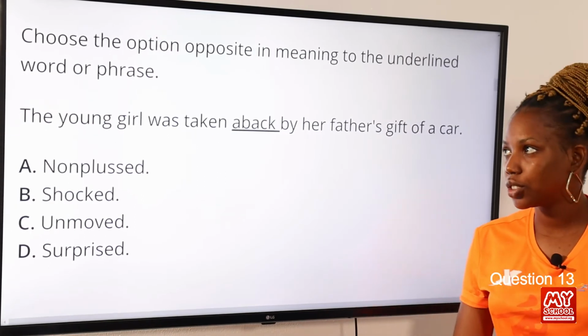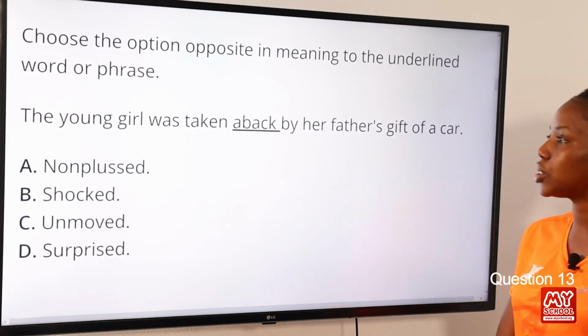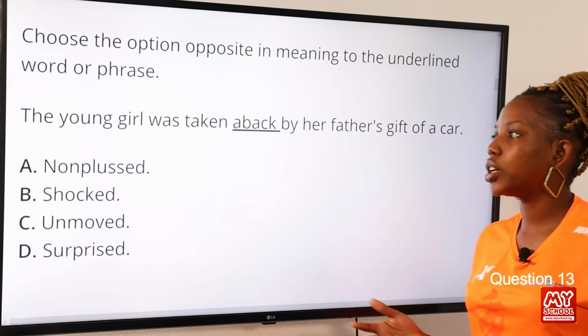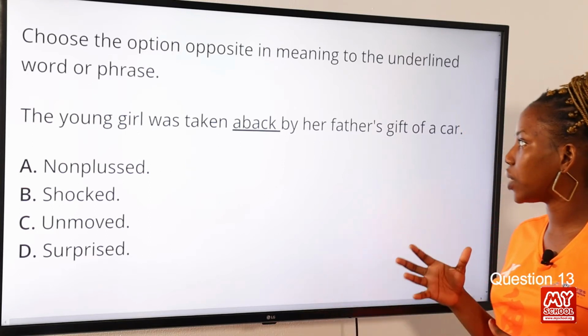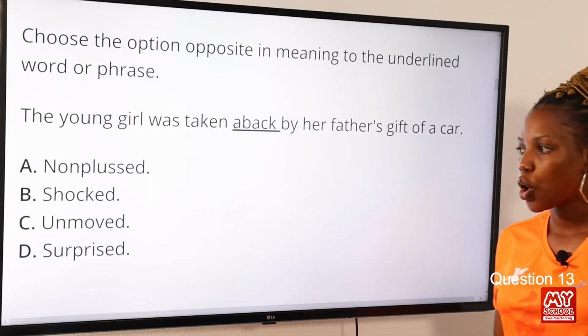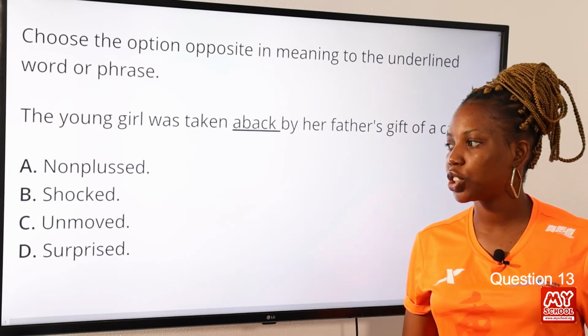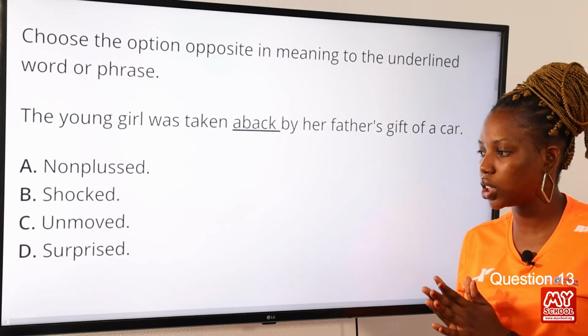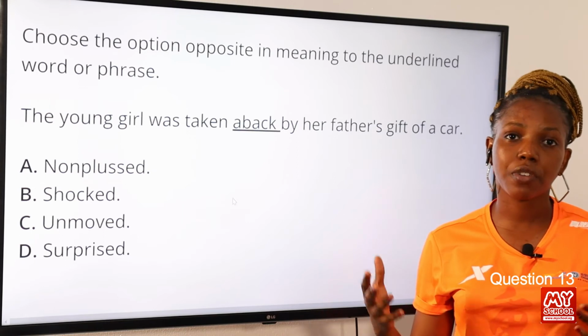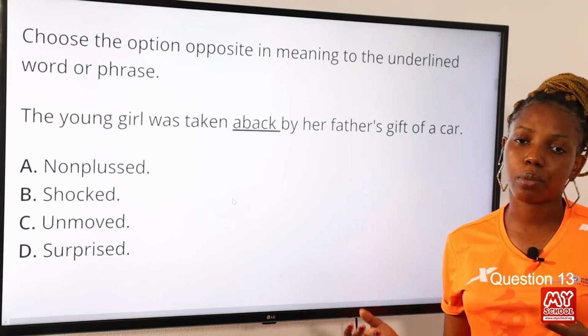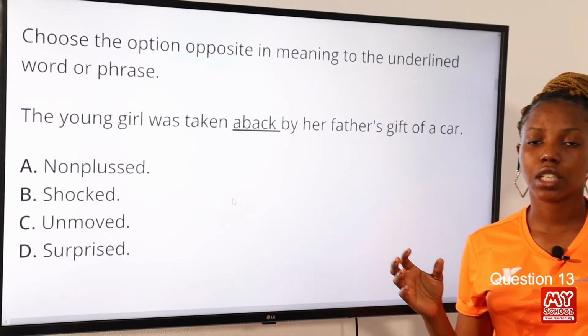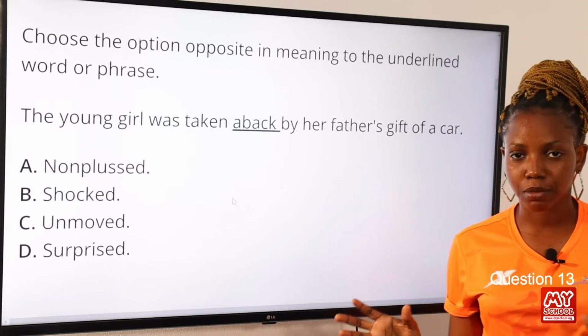Question 13. Choose the option opposite in meaning to the underlined word or phrase. The young girl was taken aback by our father's gift of a car. Option A, nonplussed. Option B, shocked. Option C, unmoved. Option D, surprised. The meaning of taken aback is to be taken by surprise or to be shocked by something.